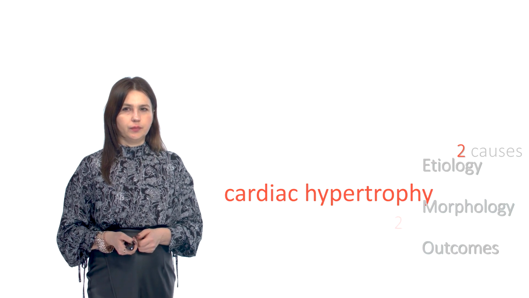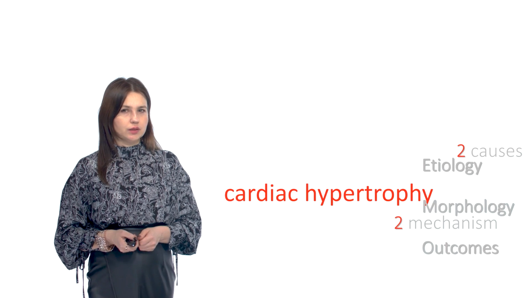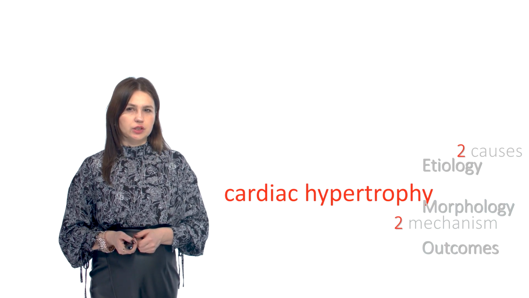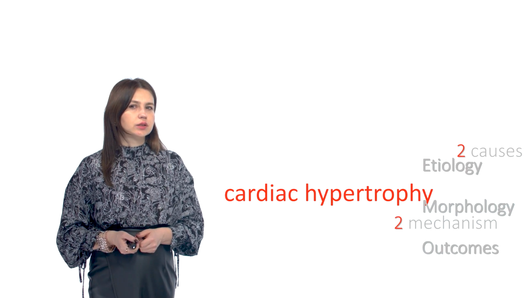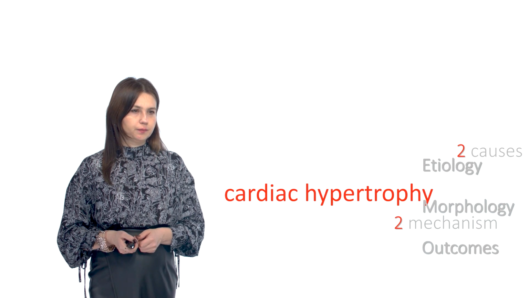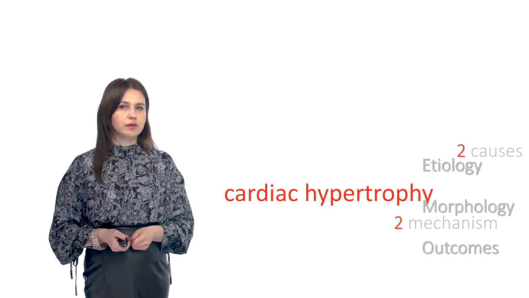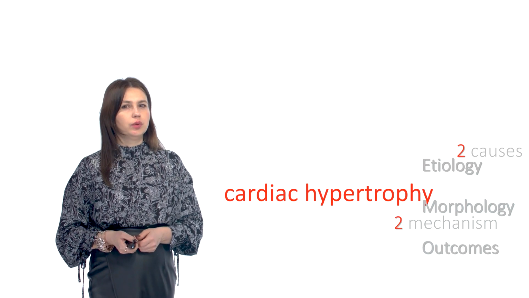Morphogenesis. There are two main mechanisms of cardiac hypertrophy: increased intraventricular pressure, hypertension in lesser or greater circulation, stenosis of the valve, and next is elevated blood filling of the ventricle, with the influence of regulation of blood.